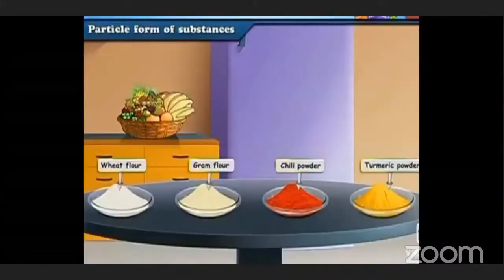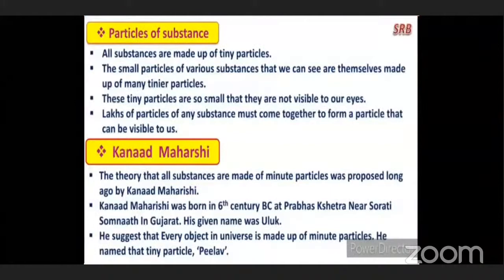Now, see here, what can you see in this picture? Wheat flour, gram flour, chili powder, turmeric powder. Yes, very good. And there are many fruits also. Here I have shown you the powdered form of different substances like wheat flour, gram flour, chili powder and turmeric powder. These are all things which we use in our everyday life. Okay. Now, see, particles of substances.